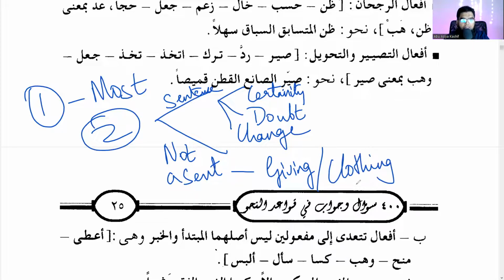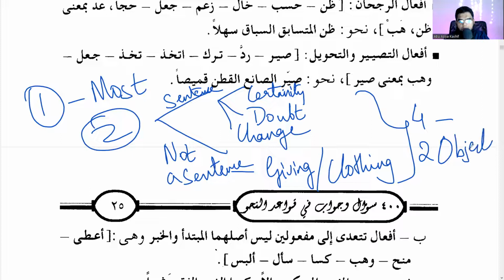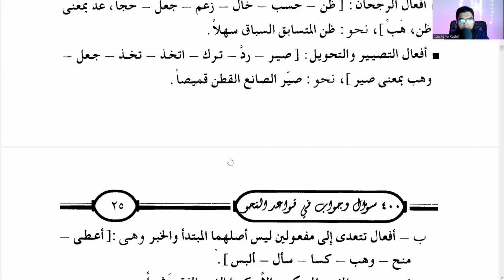Okay, clothing, giving, right? So all these, you can say 1, 2, 3, 4, right? Four subtypes will have two maf'ulun bihis, two objects, correct? Four subtypes, two objects. Okay, one certainty, and then doubt, change, and then giving, right?